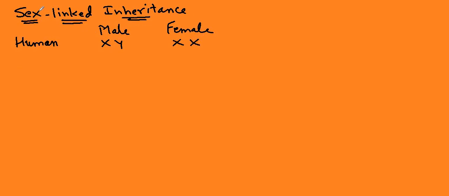I will tell you which chromosome we are going to consider for the sex link. Like birds: for birds, for female it is ZW, and for male it is ZZ.